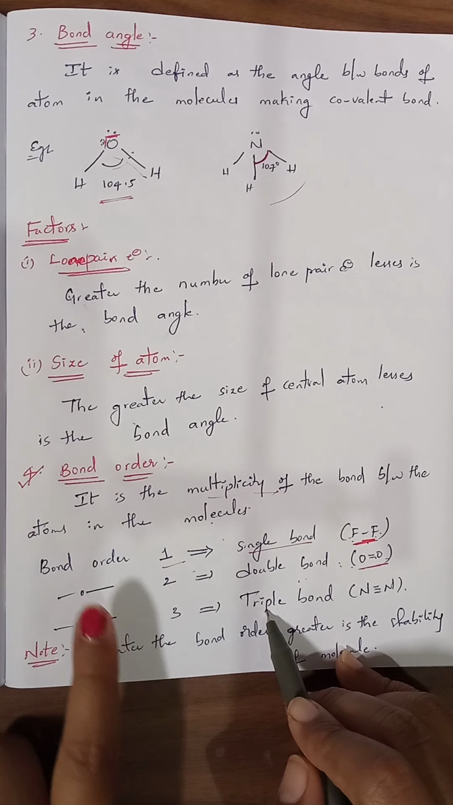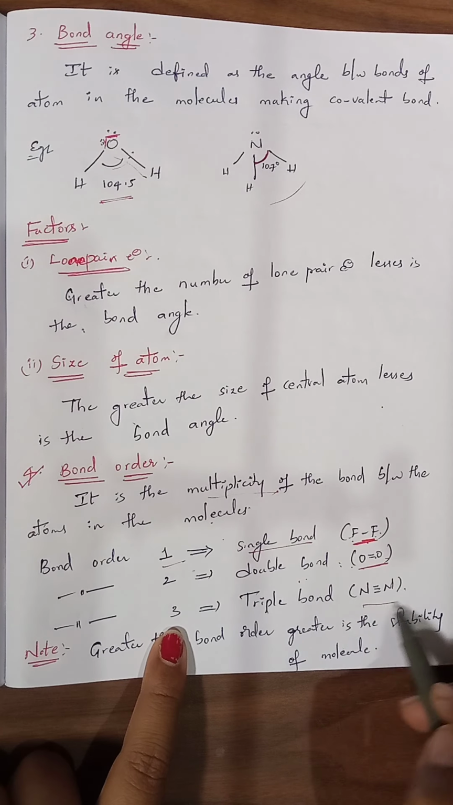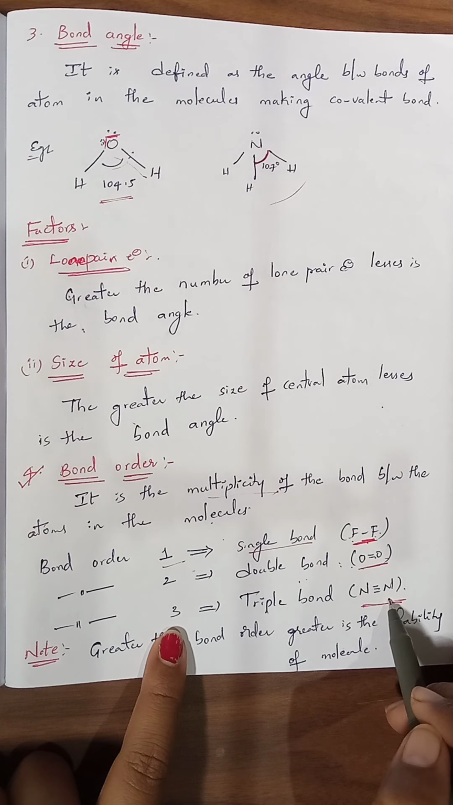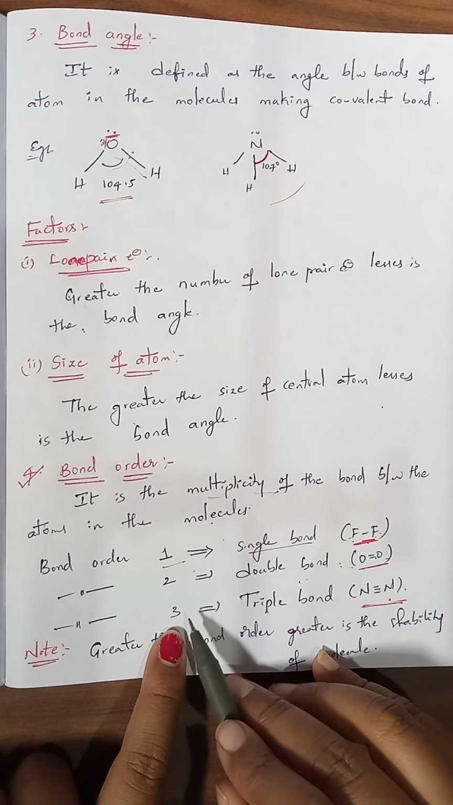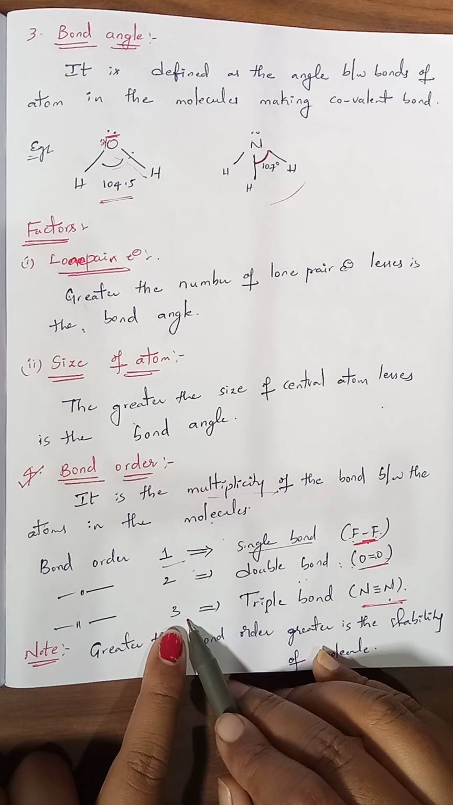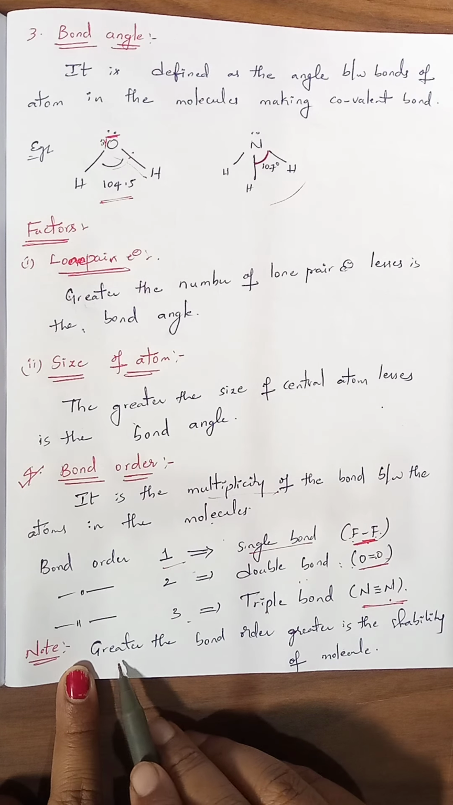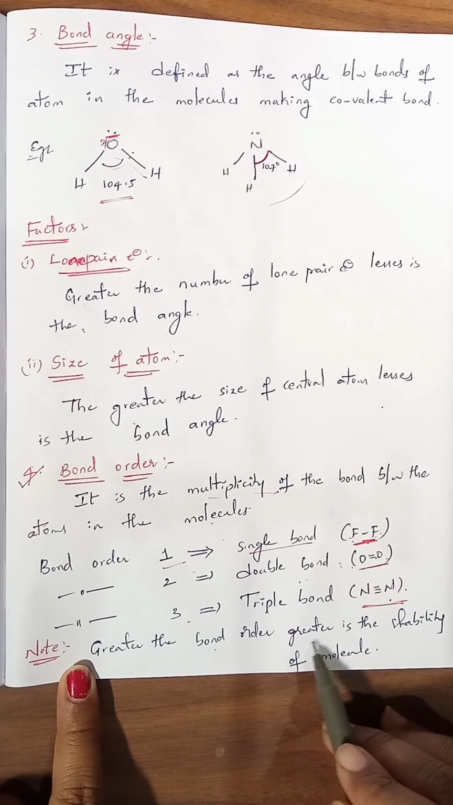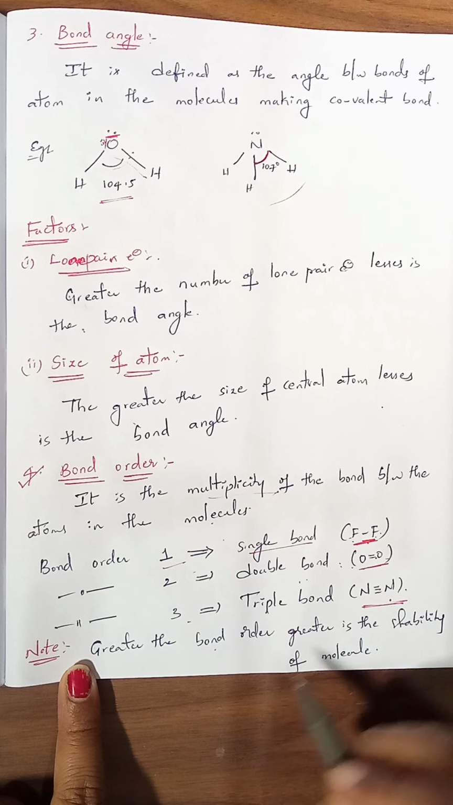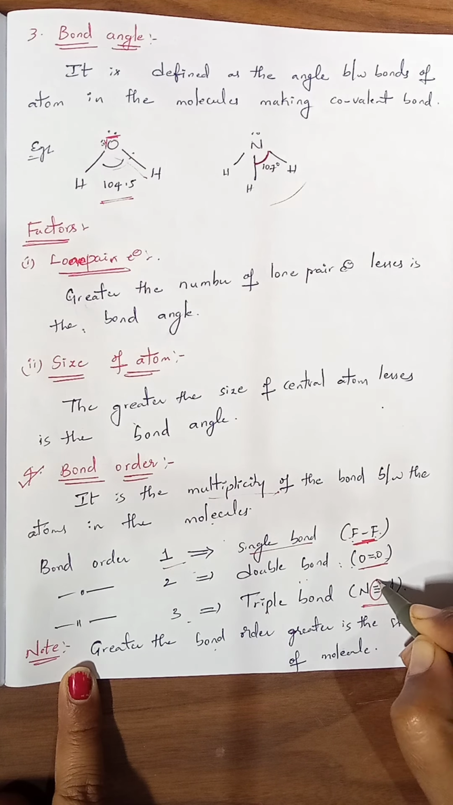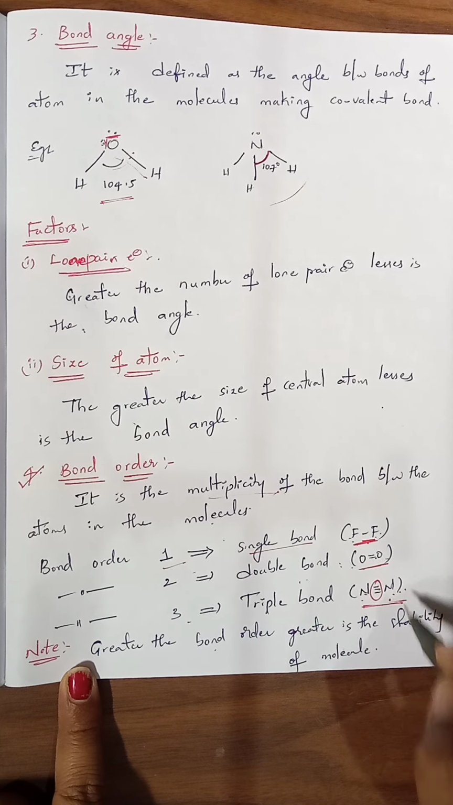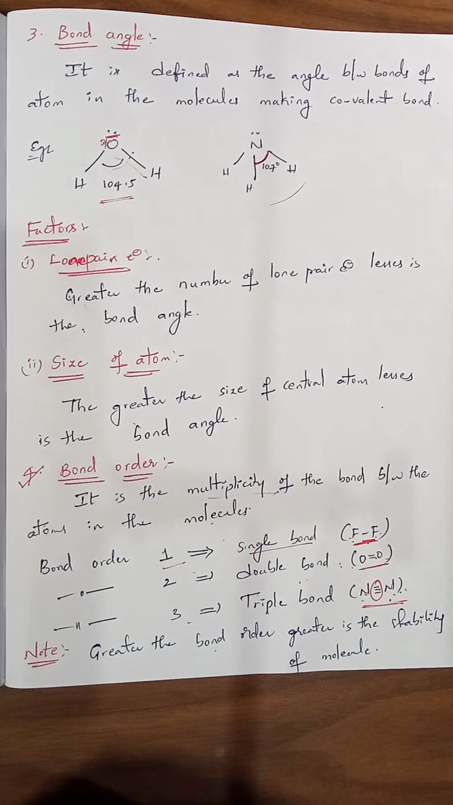And for a triple bond the bond order is 3. An example is nitrogen. In nitrogen 3 bonds are present between the 2 atoms, which indicates the bond order as 3. And here one thing you have to note down, that is greater the number of bonds, greater is the stability of the molecule. When the number of bonds increases between the 2 atoms, the stability of the bond also increases.